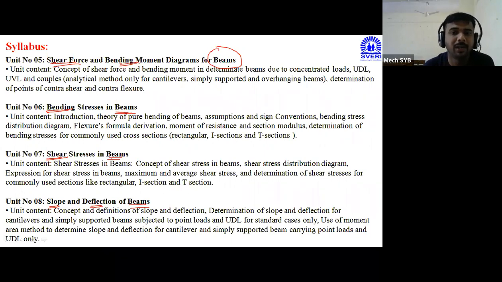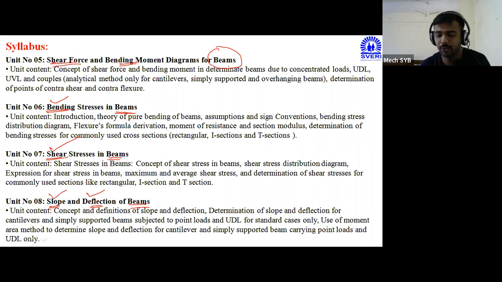And if we are calculating that SFD and BMD, it means we are checking the strength of that particular beam. In addition to that, in the beam structure, we can calculate the bending stresses, we can calculate shear stresses also, as well as we can calculate the slope and deflection value also. So all these 4 chapters are correlated with only one element, which is called a beam structure. So this is the overall syllabus.